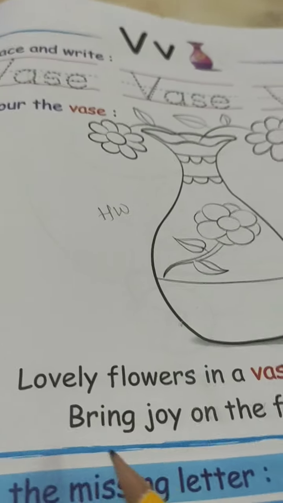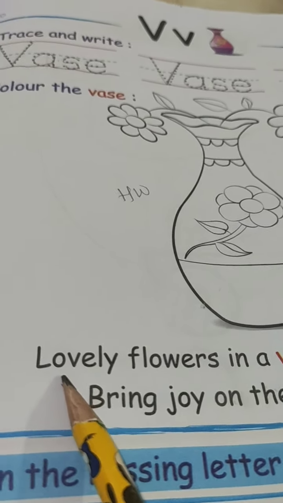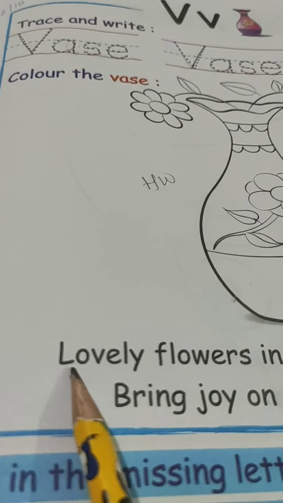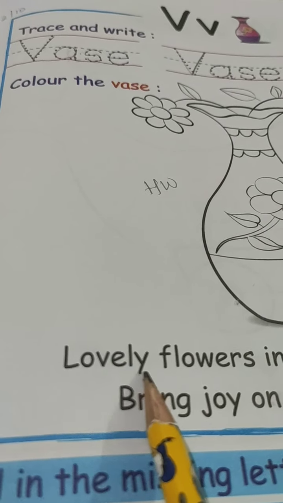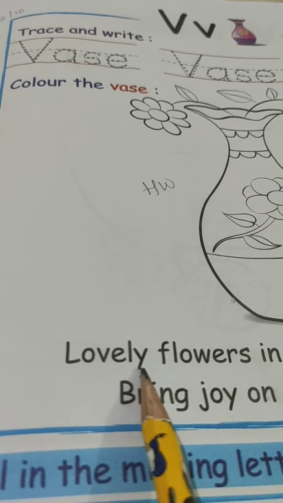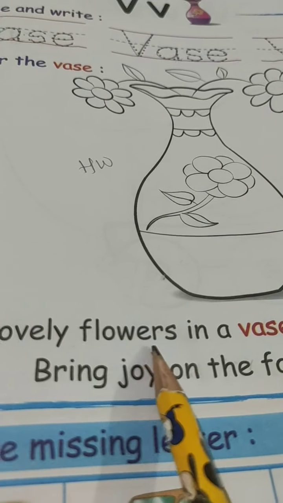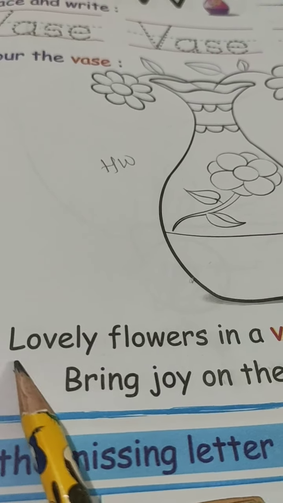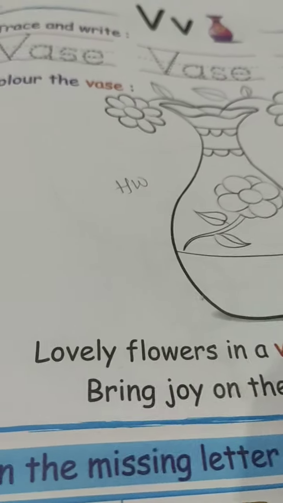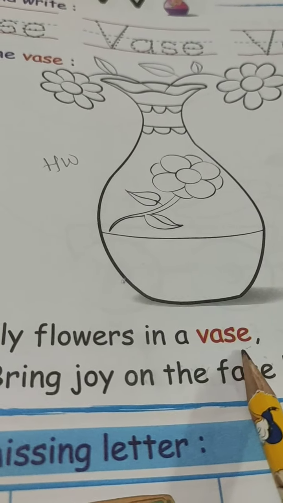Now be ready with your pencils to read the sentence. Is everyone ready? Put your pencils on the first word. L-O-V-E-L-Y, lovely. F-L-O-W-E-R-S, flowers, lovely flowers in a vase. So the sentence is: lovely flowers in a vase.